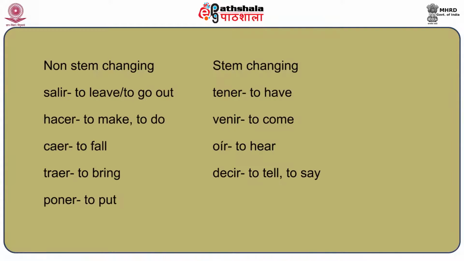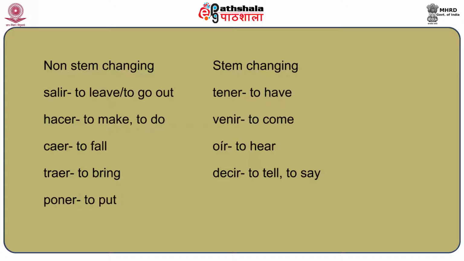Some of these verbs which end in go in the yo form are salir, which means to leave or to go out; hacer, which means to make or to do; caer, which means to fall; traer, which means to bring; poner, which means to put. So these non-stem changing verbs are salir, hacer, caer, traer and poner, meaning that only the first person singular, that is the yo form, will change.